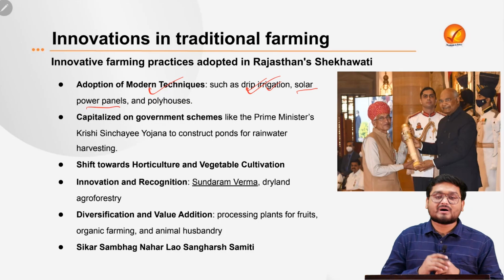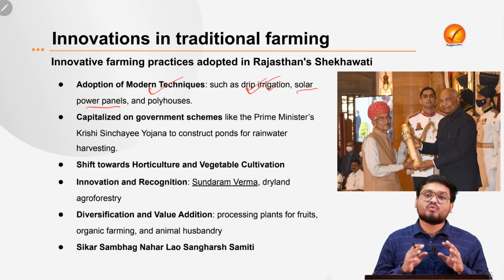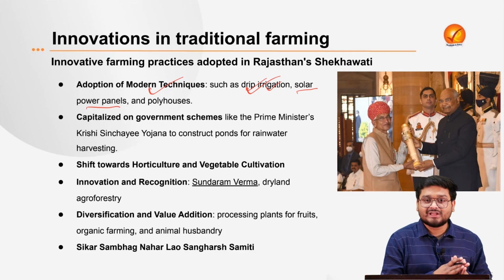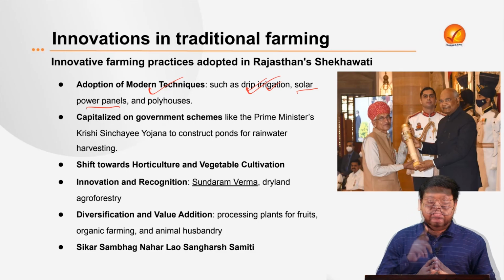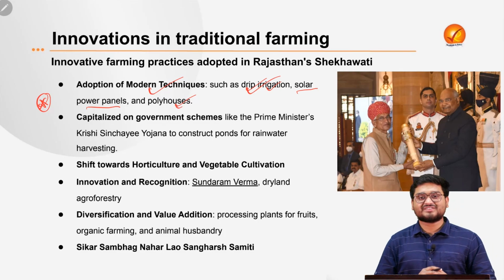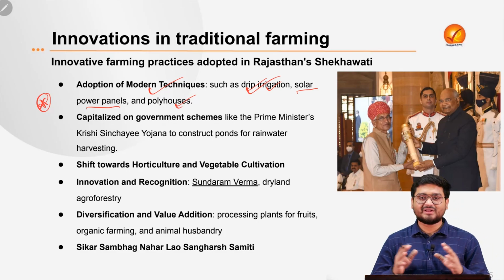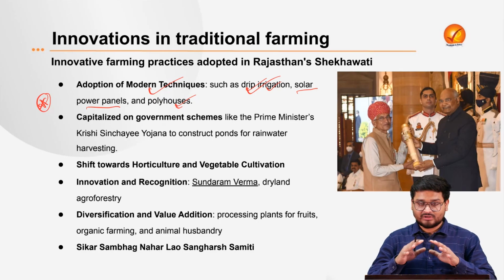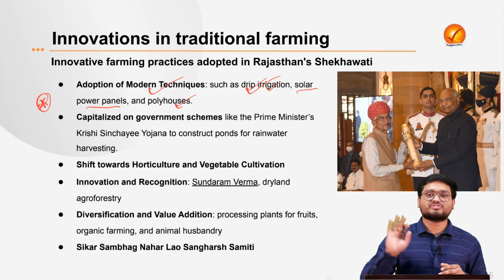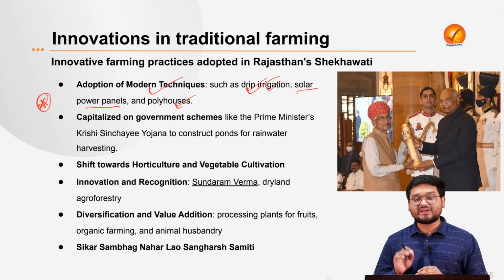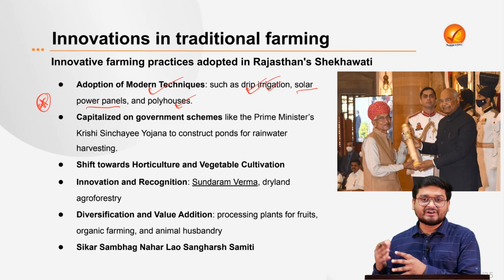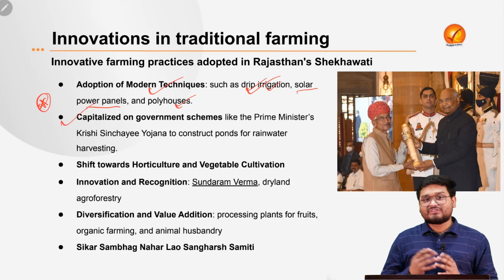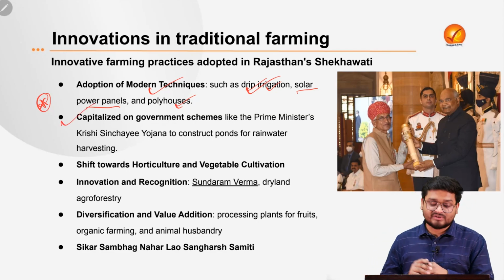Then they are also using solar power panels to fuel the water pumps there, and this is reducing the reliance on the electricity that the farmers are using on their fields. And finally, the farmers also use poly houses, which are small settlements with greenhouse-like features, wherein within the greenhouse we cultivate various crops. So this will also give protection to the plants from water retention and also from severe heat.